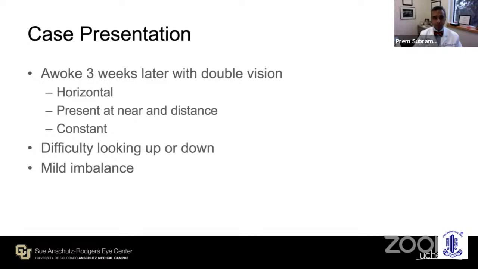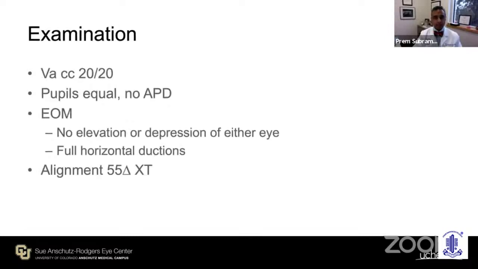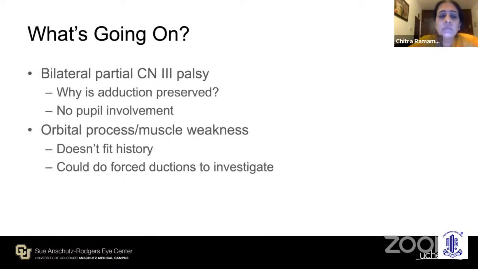It was horizontal, it was present at all distances and constant, and she was unable to look up or down, and she also had mild imbalance. So I don't have a video of her, but I have some videos I will show you later. Her afferent visual function was completely normal. Pupils normal, equal, extraocular movements were full, but she had absolutely no elevation or depression of either eye. She had full horizontal ductions, absolutely normal, and she had a very large angle exotropia.